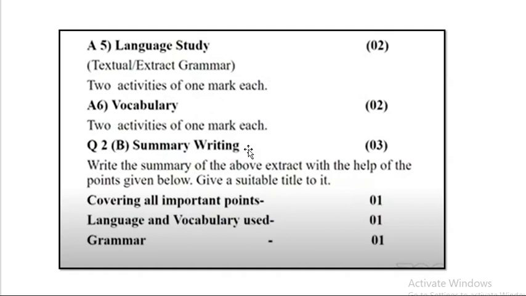Now before solving the unseen extract children, you have read it twice. So now you know the extract very well. You know the important points of the extract here. So you have to just write down the important points, put it in order, and you have to just write 1/10 of the given extract.